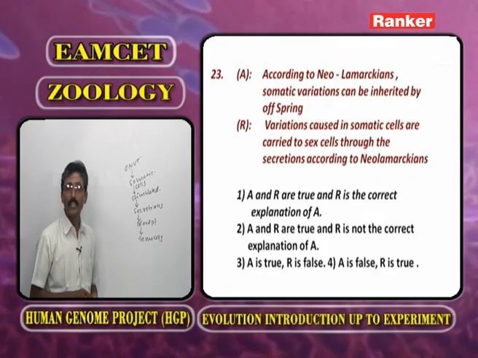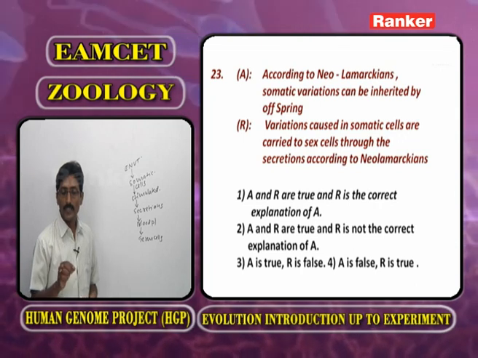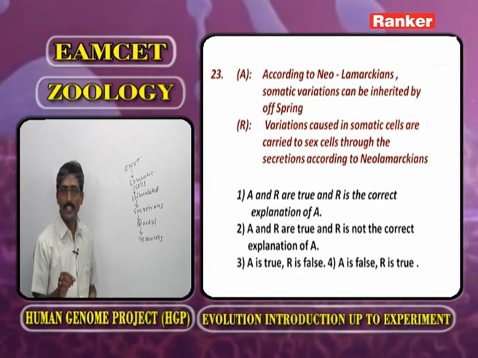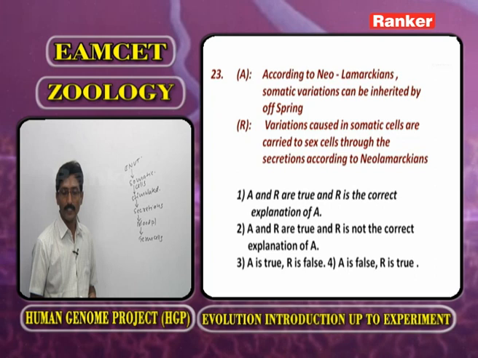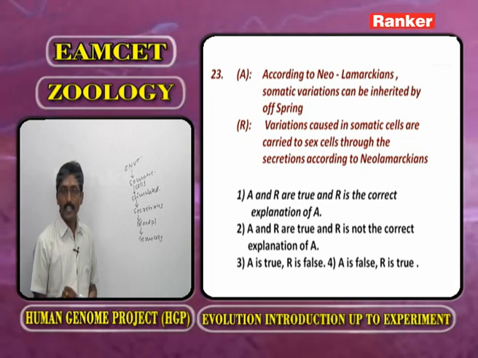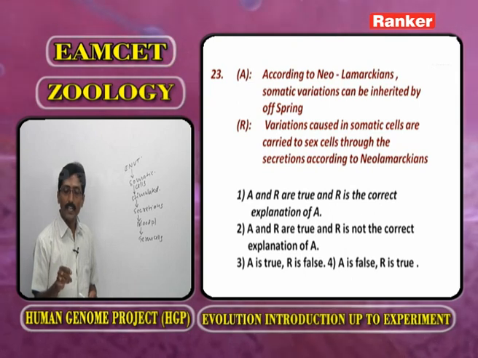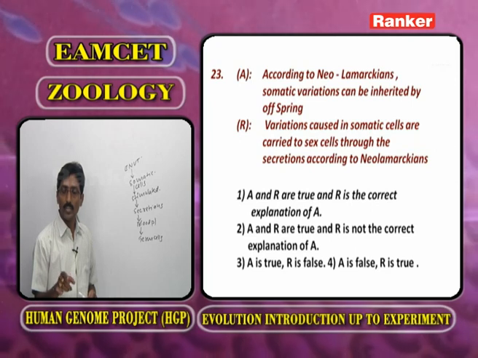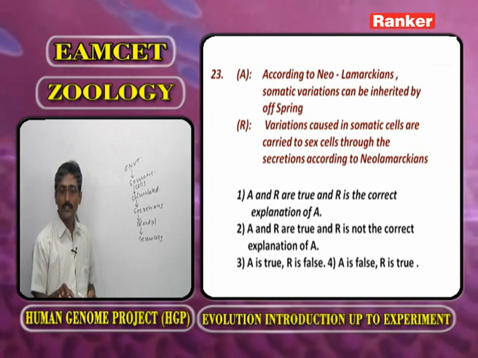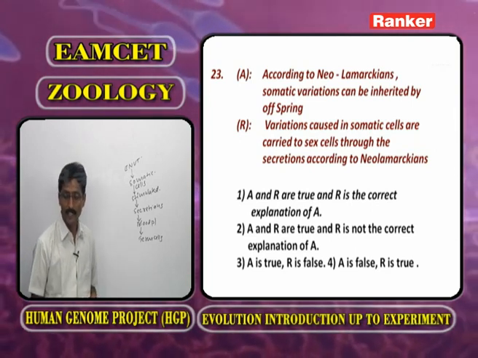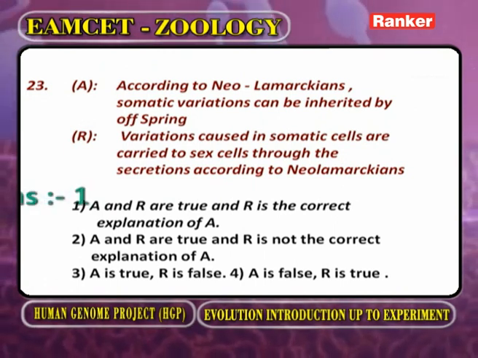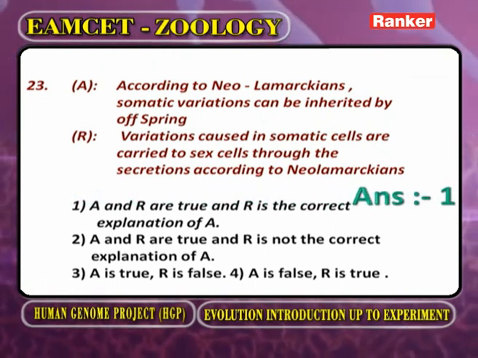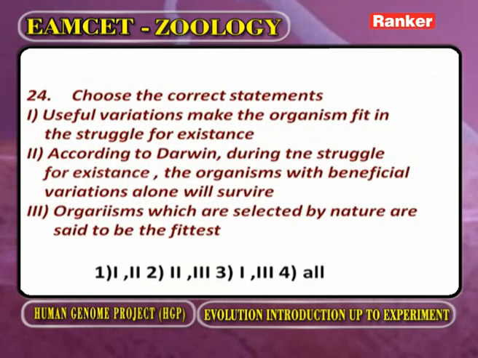Here, according to the Neo-Lamarckians, somatic variations can be inherited by offspring. Reason: variations caused in somatic cells are carried to sex cells through the secretions. So both are correct and the reason explains the assertion. Now the answer is given. Now we go for the next question.